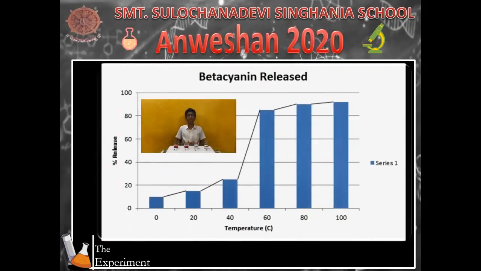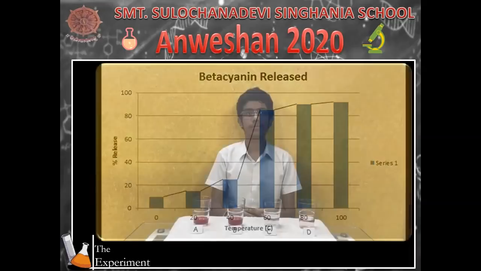Now it is pretty clear that as temperature increases, the amount of pigment leaked out also increases. If you see at the lower ranges of temperature from 0 degrees Celsius to 40 degrees Celsius, only negligible amounts of beta-cyanin has been released. This is because as temperature increases, the kinetic energy of the cell also increases. Hence, the amount of pigment leaked increases gradually. If you go above that, at around 100 degrees Celsius, the cell membrane has disintegrated and the beta-cyanin has formed a saturated solution with the water.